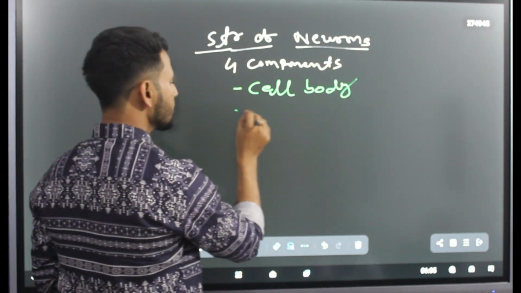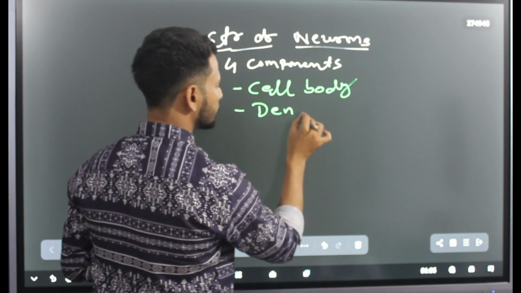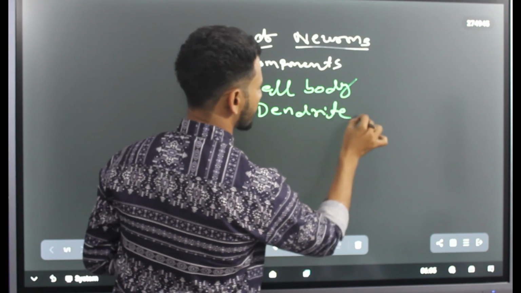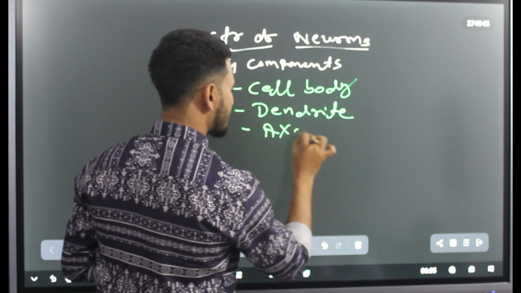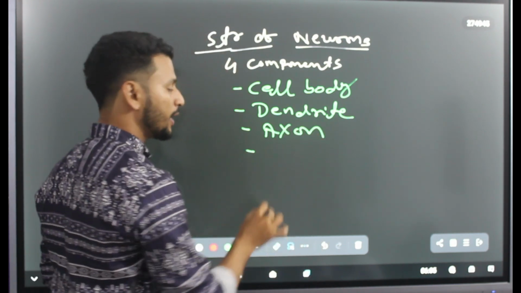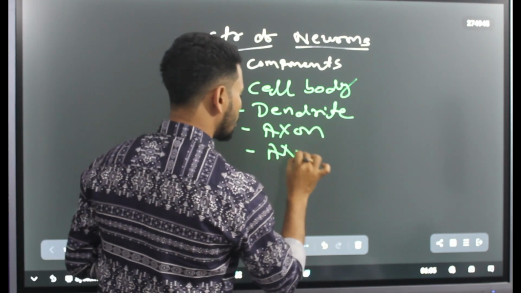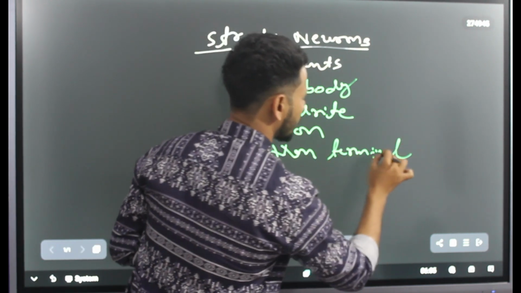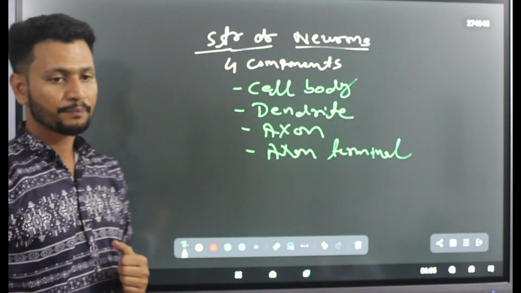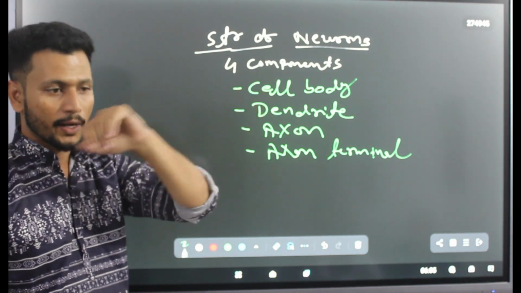Then the dendrite. The third one is the axon. And the fourth one is the axon terminal. Okay, so let's discuss them one by one.